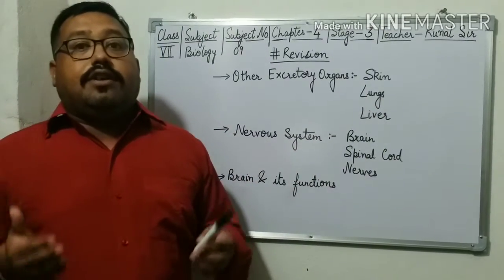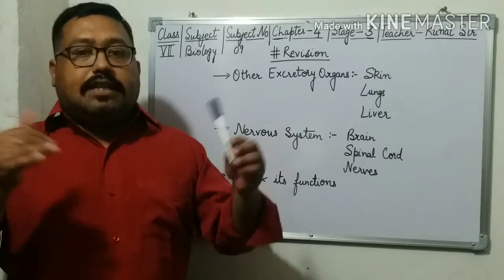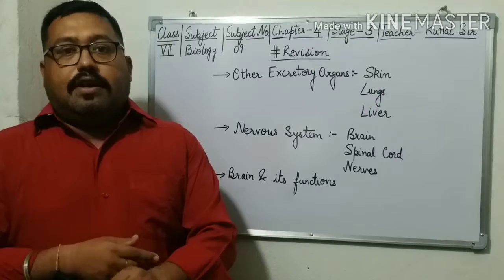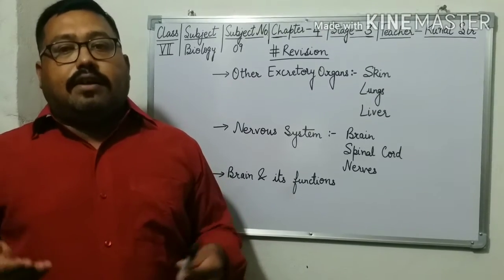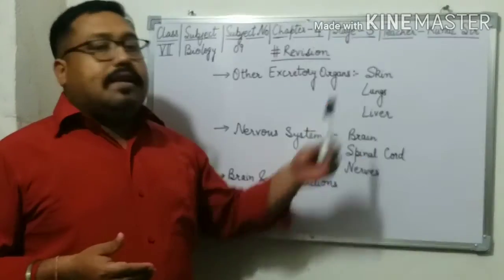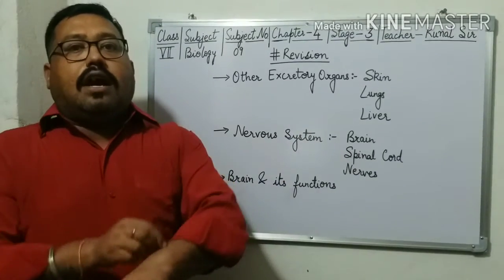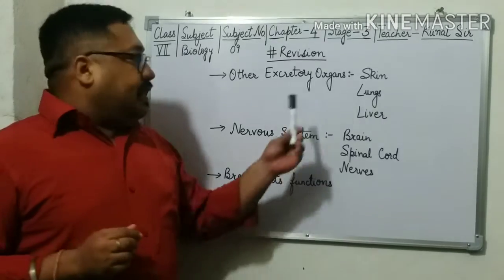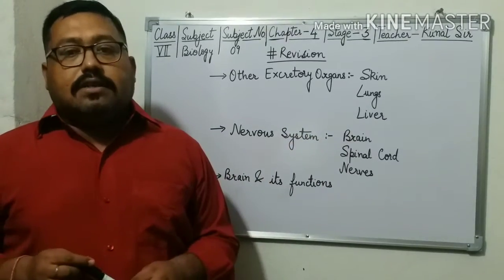Excess water, urea and salts and other metabolic waste are excreted in the form of sweat. And how is sweat removed from our body? Sweat is secreted by sweat glands which are under our skin and have pores. Okay. Then we have discussed about the lungs.